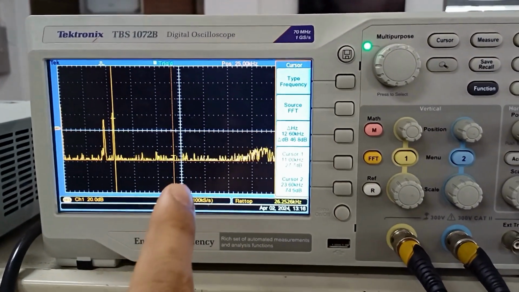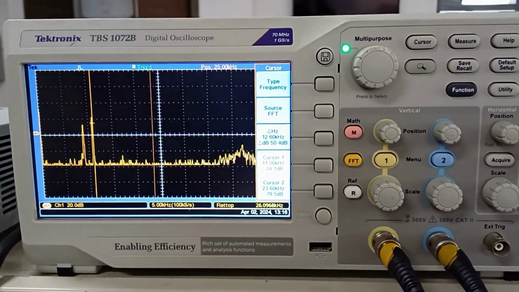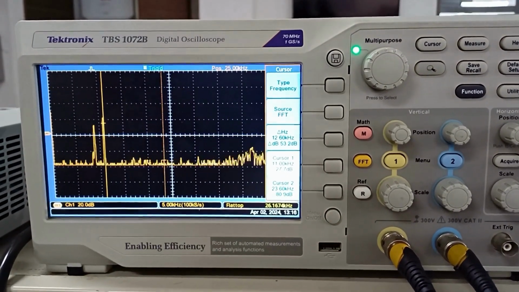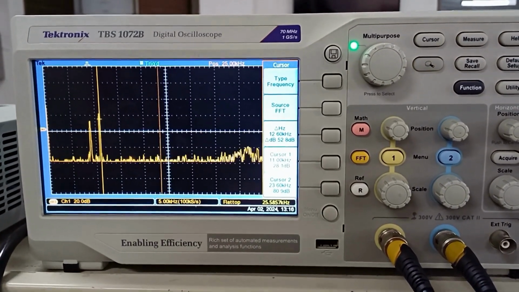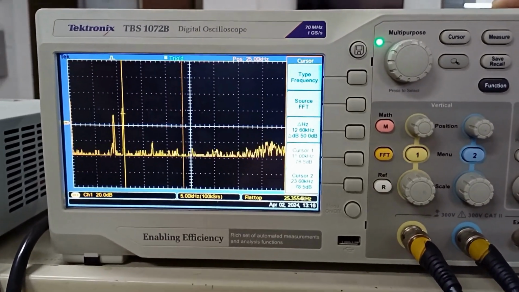Now we are going to compare the FFT of the sinusoids. First we have observed the multiplying circuit. As we can see, the amplitude for both 9 kHz and 11 kHz is almost the same, implying that we haven't separated the frequencies yet.